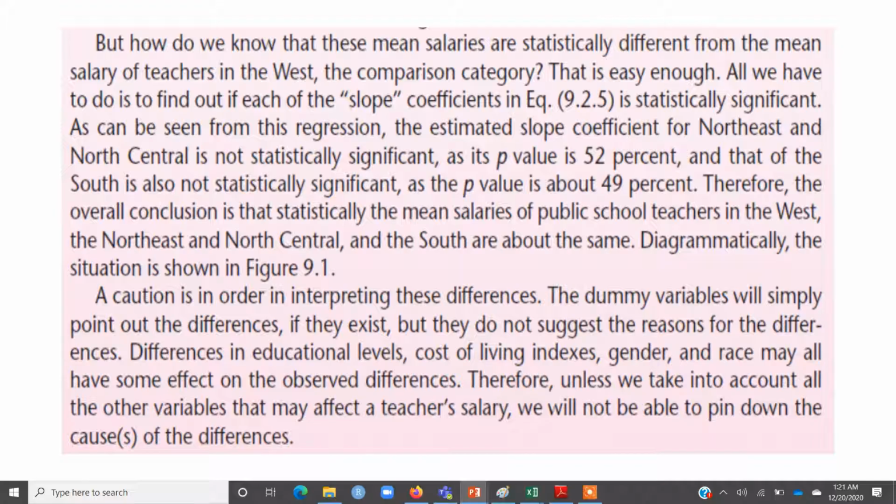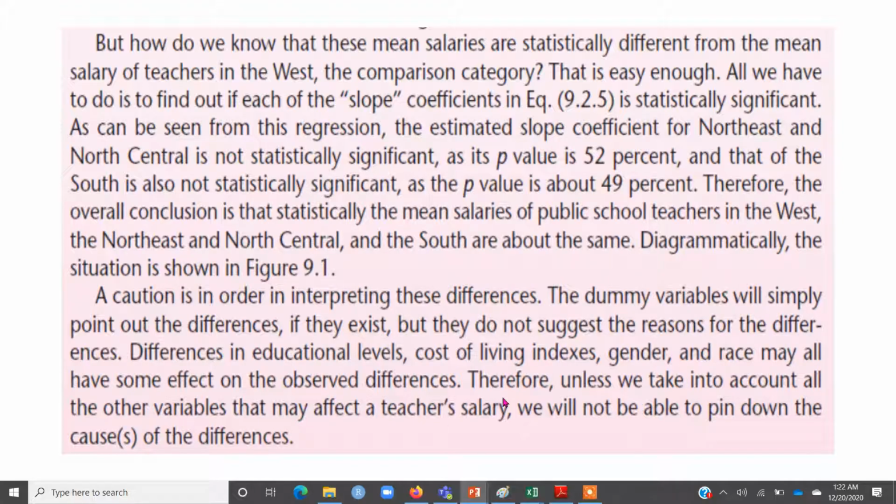One important thing is that whenever we are interpreting differences, even if the dummy variables are statistically significant, that is, their p-value is less than or equal to 0.05, even in those cases you can't say what is the reason for those differences.